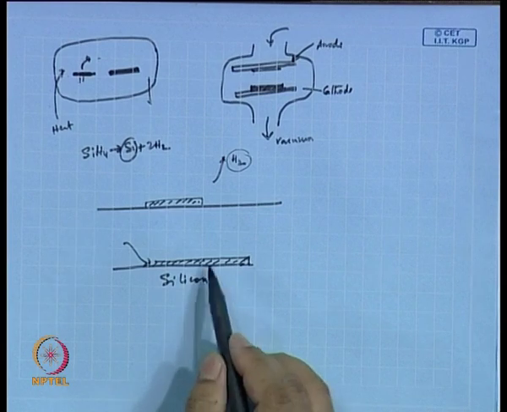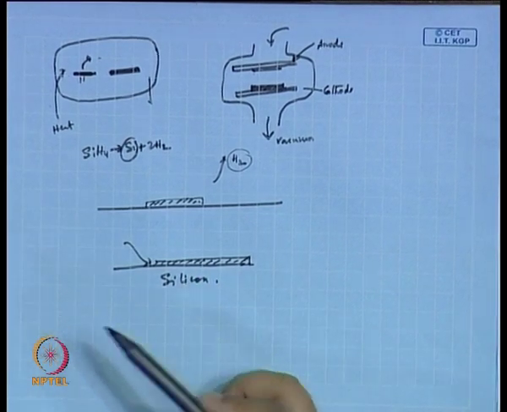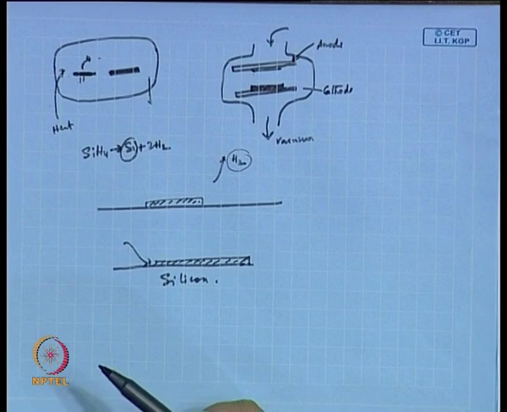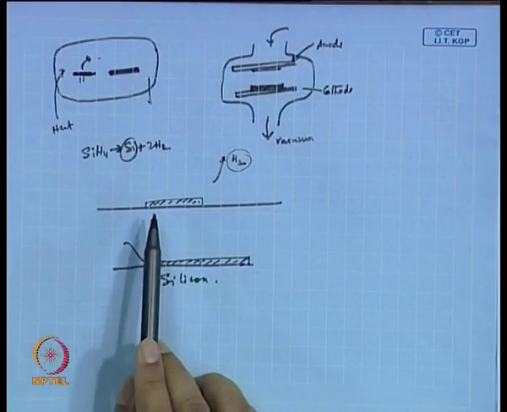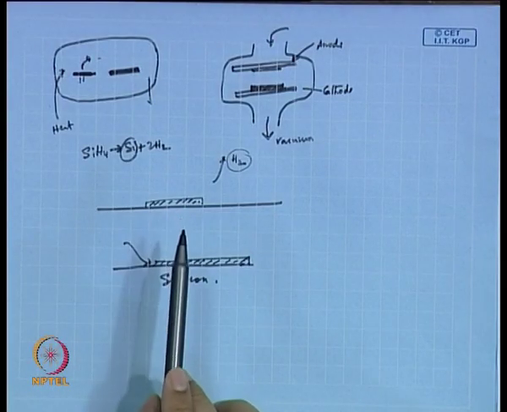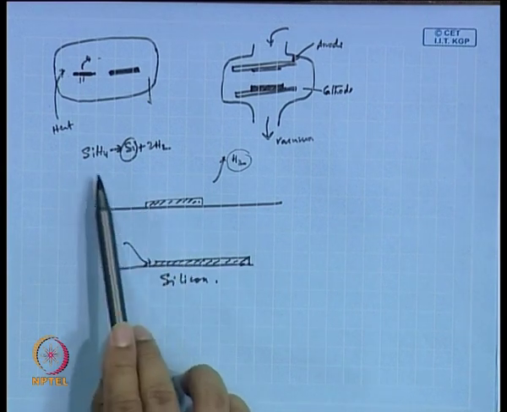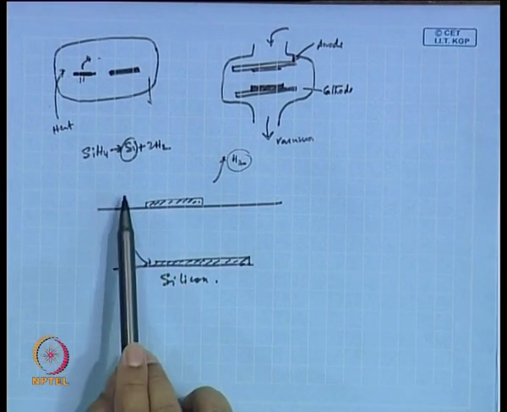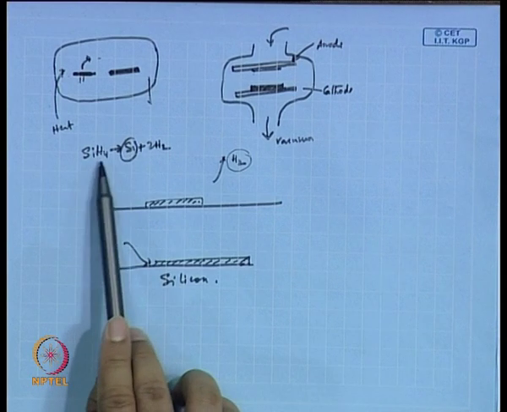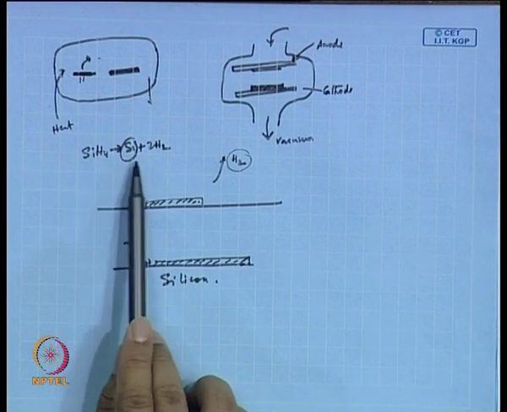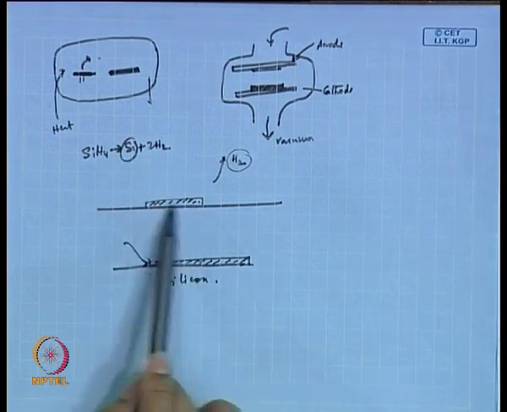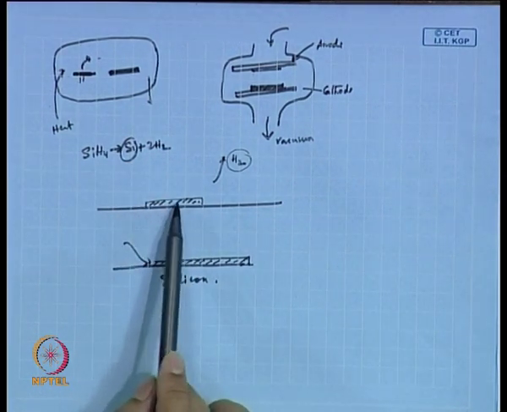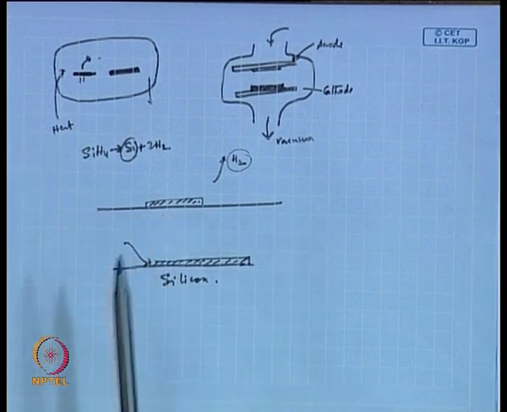So, for that, you ensure that this heterogeneous reaction takes place at the surface of the target at those selected positions. On the other hand, it could be that you want to deposit simply the silicon. In that case, you have SiH4 supplied there, and this SiH4 in the bulk phase dissociates into silicon and hydrogen, and this silicon is deposited on the substrate. So, this is an example of homogeneous reaction.